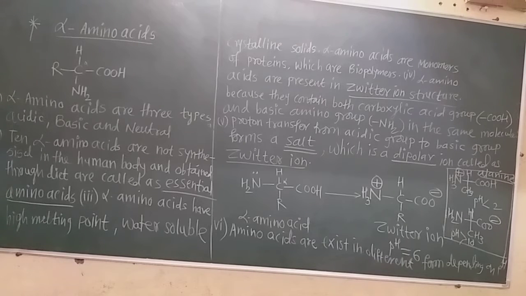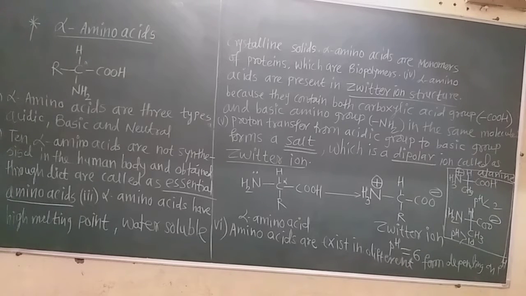Now the peculiarity of the alpha amino acid is that it is always present in a dipolar ion structure. Dipolar ion structure means both positive and negative charges are present in the same molecule.